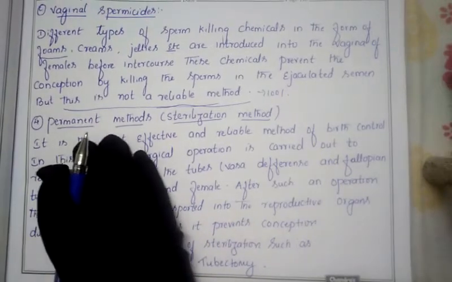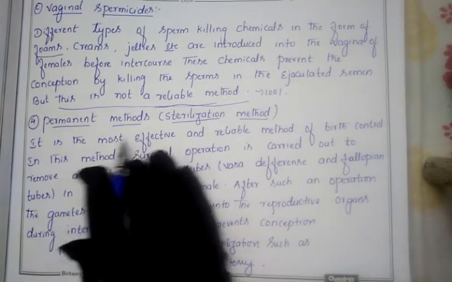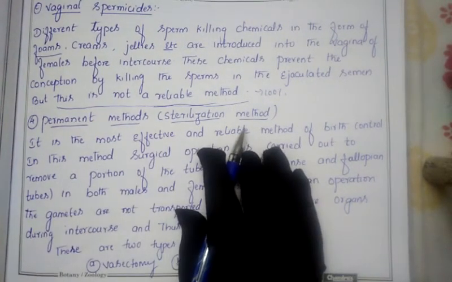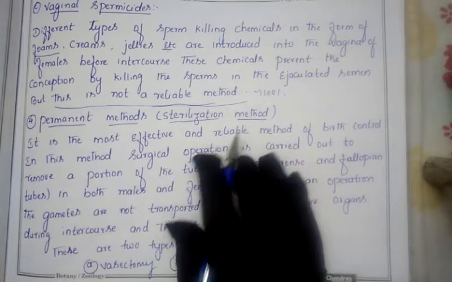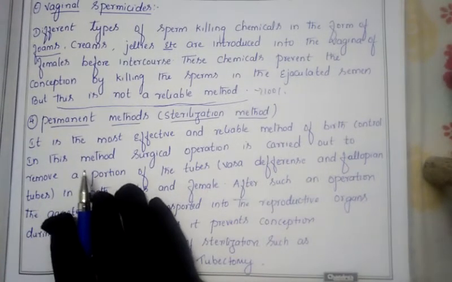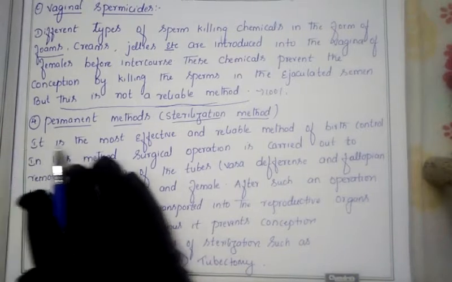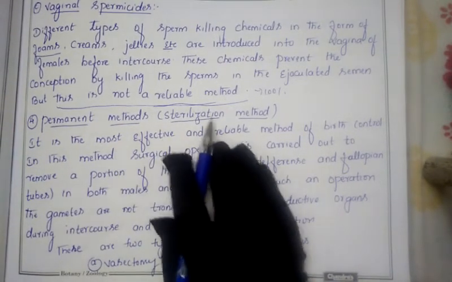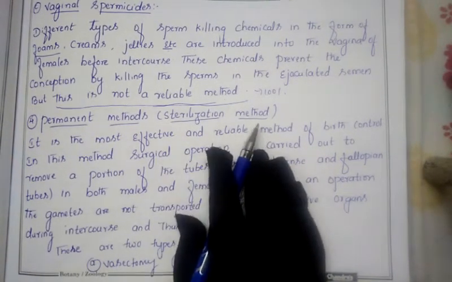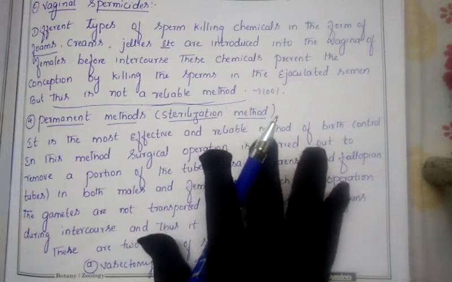Next, let us discuss the fourth type. We call it a permanent method, or even a sterilization method. In today's class, let us discuss our last type of contraceptive method, the permanent or sterilization method. So in this method, let us discuss what happens.